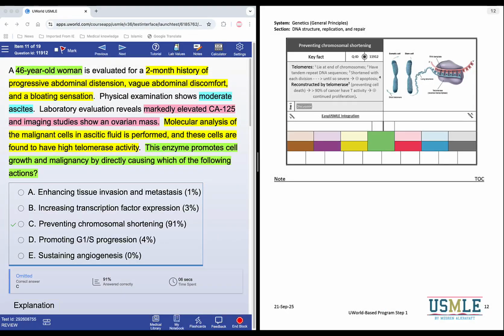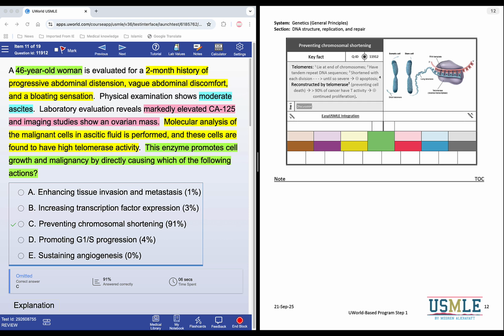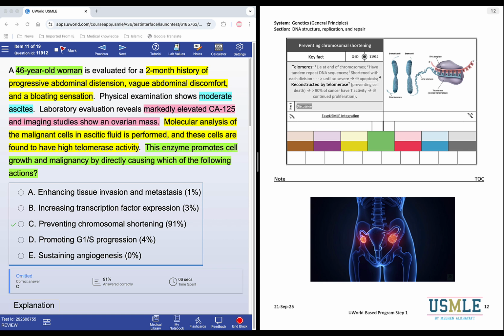A 46-year-old woman is evaluated for a 2-month history of progressive abdominal distension, vague abdominal discomfort, and bloating sensation. Physical examination shows moderate ascites. Laboratory evaluation reveals markedly elevated CA-125, and imaging studies show an ovarian mass.